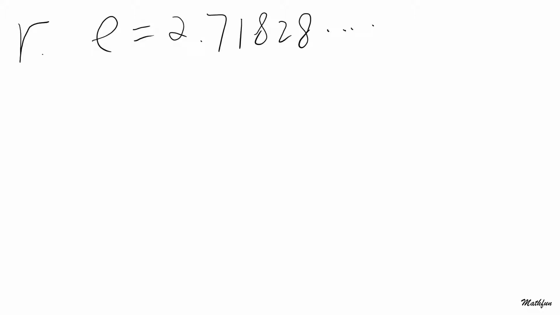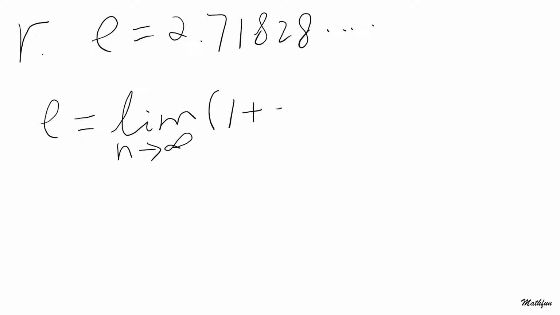Now, typically, e is expressed as the limit, when n goes to infinity, of 1 plus the reciprocal of n, all to the power of n.